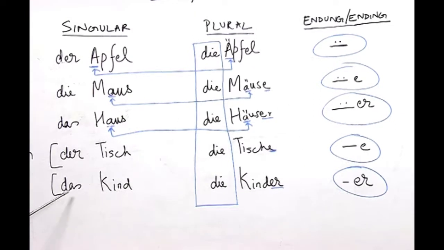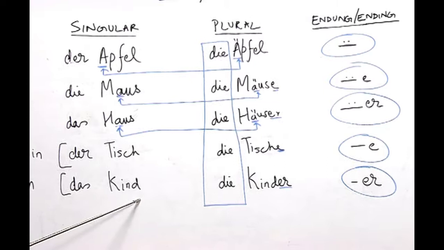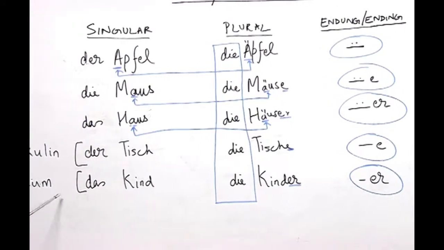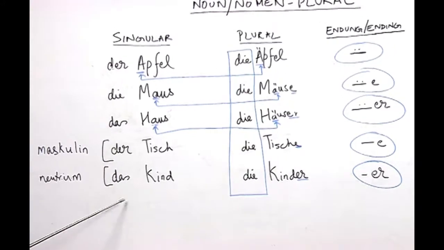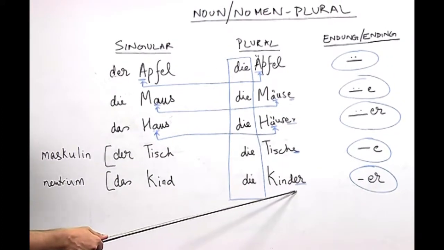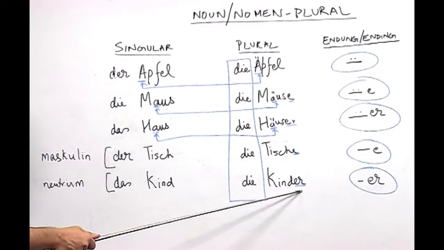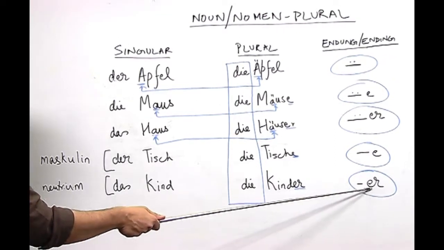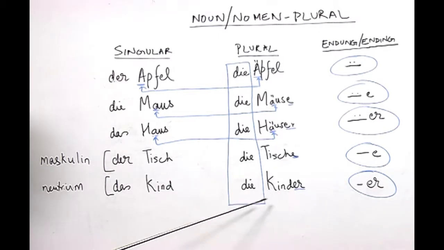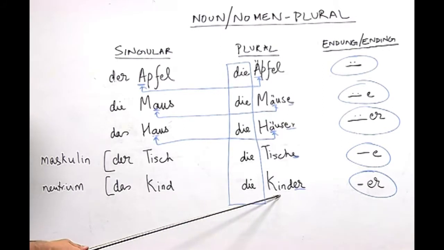And now, let us look at this noun das Kind. Here das, as you know, refers to the neutral article, and here the plural form of das Kind is die Kinder. So, we know that here the er is added to convert the noun into a plural form.